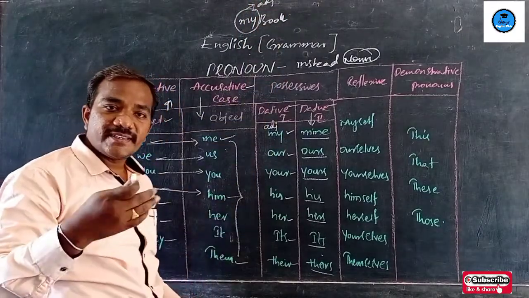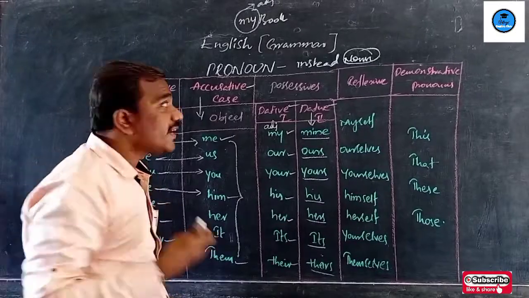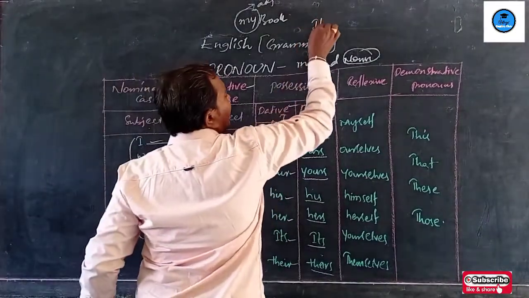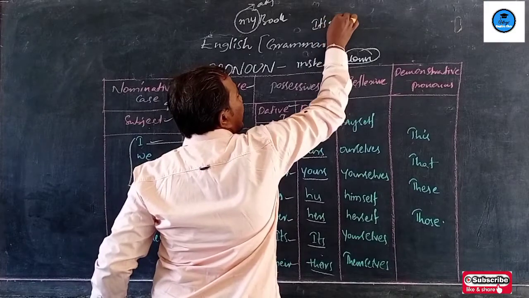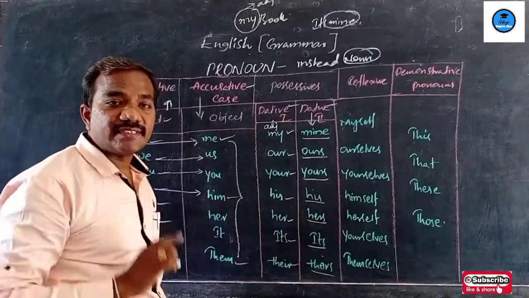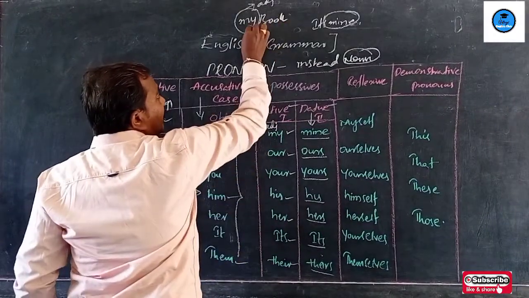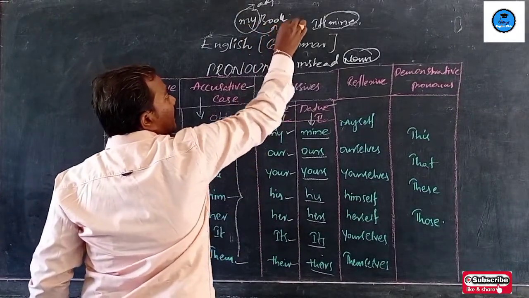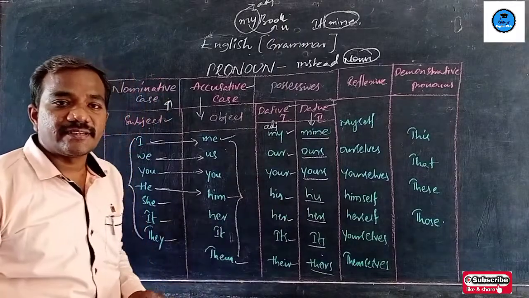Whose book is it? It's mine. Another one, it's mine. Here, mine can be used at the end of the sentence, and my book can be used along with the noun in the given sentence.